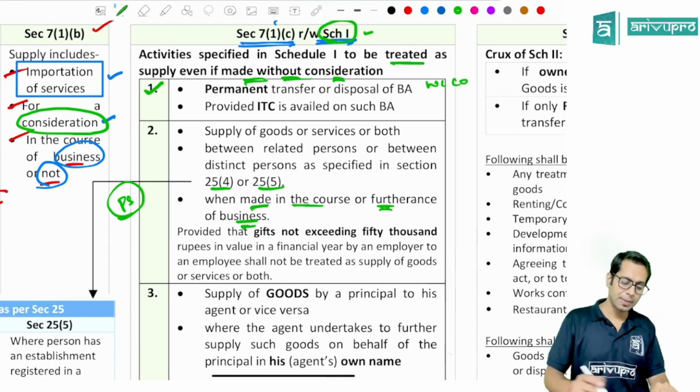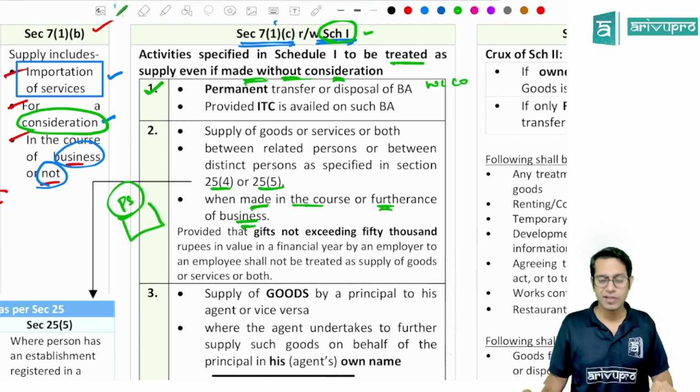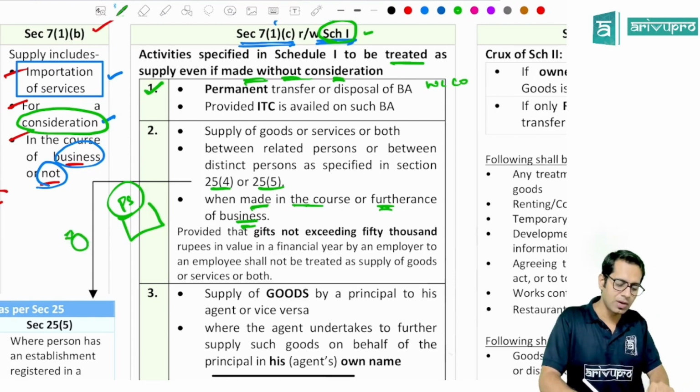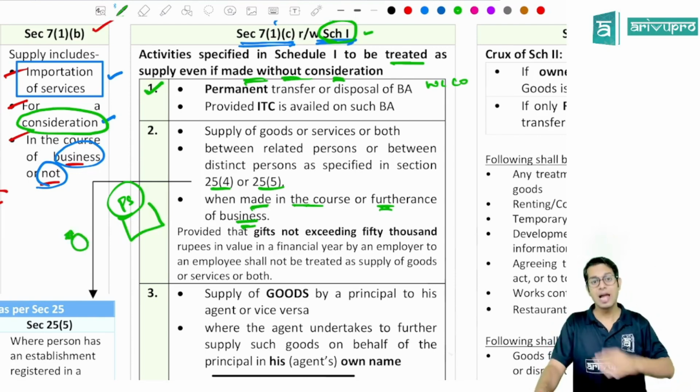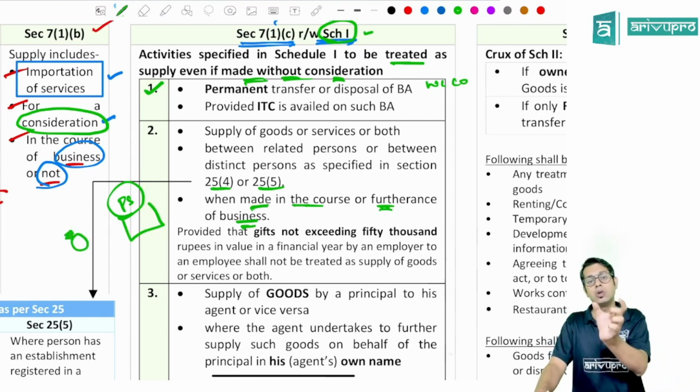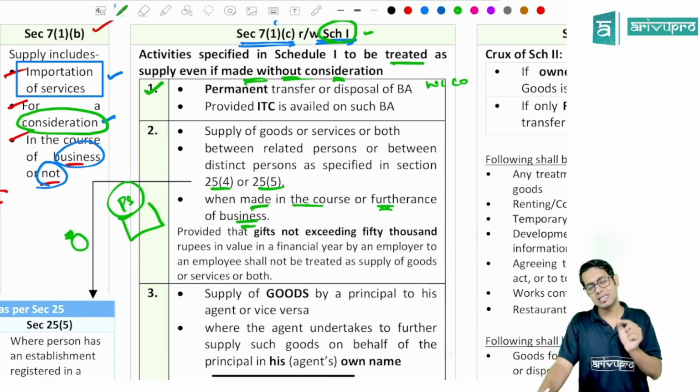Case number two, I don't give a sari to my wife. I give a diamond ring to my wife. I am a dealer of sari. I give a diamond ring to my wife free of cost. Now, giving a diamond ring to my wife free of cost, is it a supply, sir?